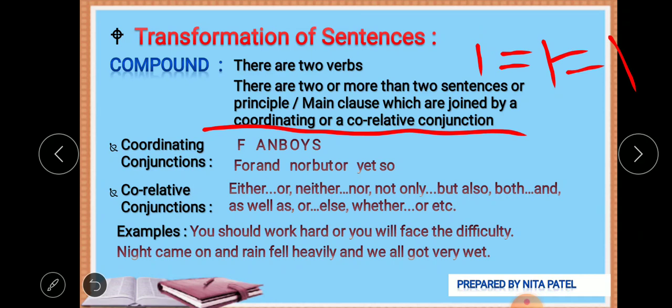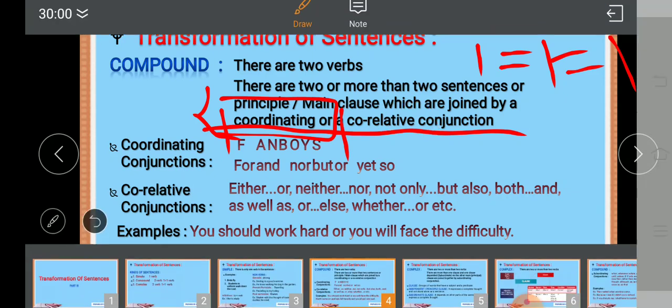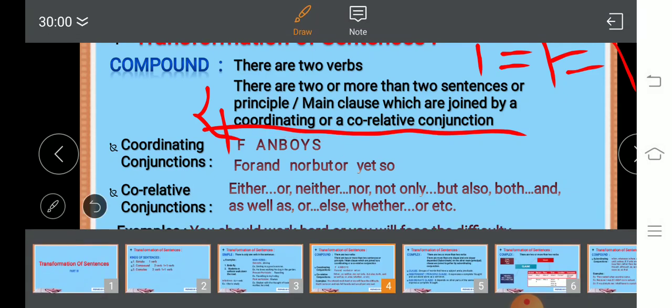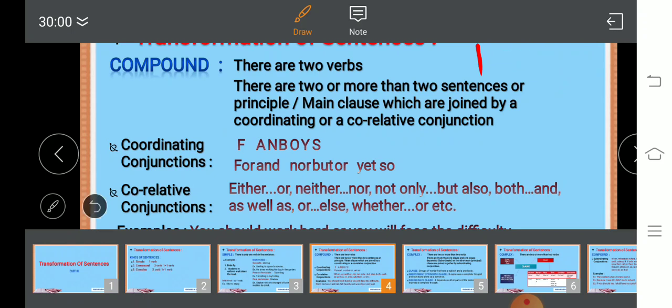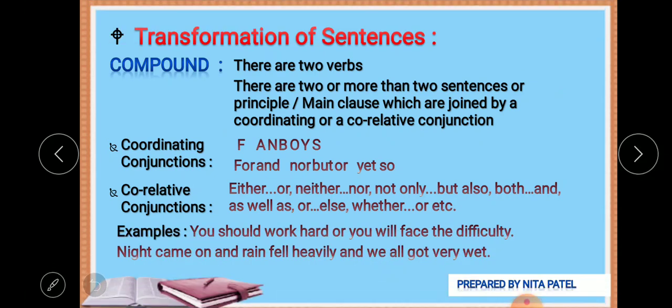Now generally we form these compound sentences with the help of coordinating or correlative conjunctions. Now, which are the coordinating or correlative conjunctions? First, let's see the coordinating conjunctions. You can easily memorize them with this simple acronym, that is FANBOYS.